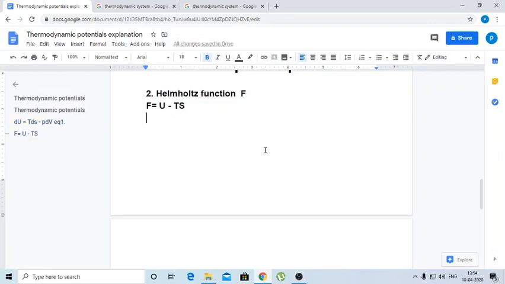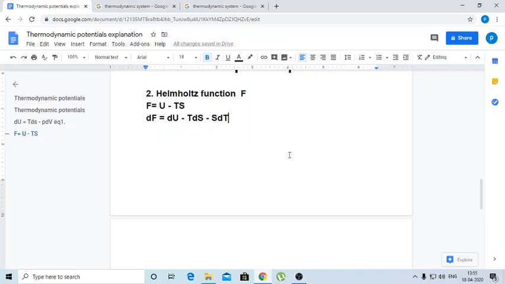The change in internal energy is calculated using the first thermodynamic potential, and the change in Helmholtz function is calculated here by differentiating F on both sides: dU minus T dS minus S dT.